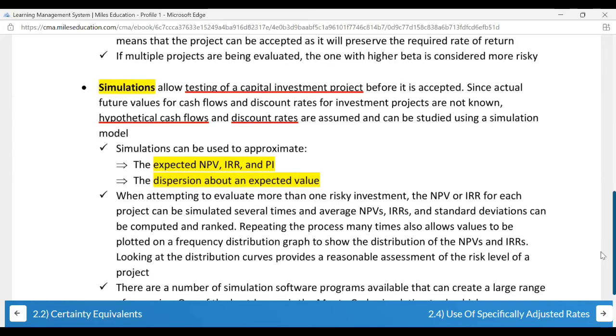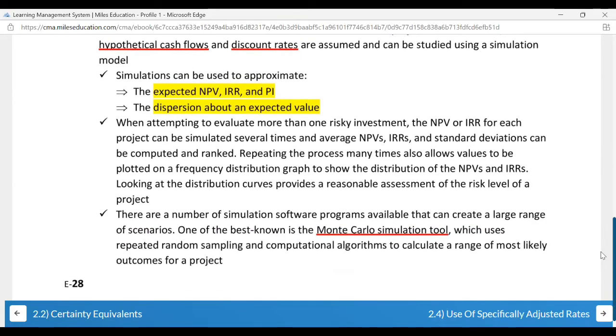So what can be approximated from it? All the values which are used for selecting the best project or the best investment. Again, simulation sums you don't have for your exam, you have theory.